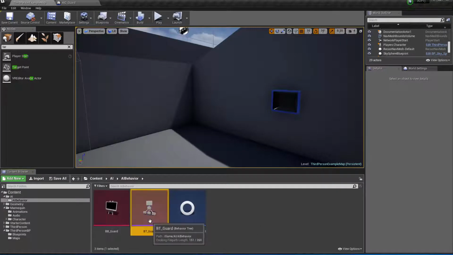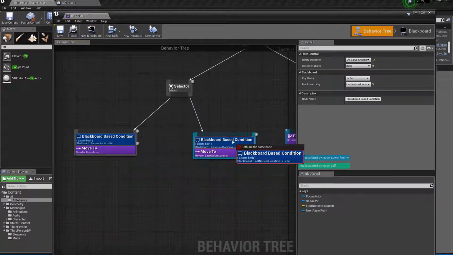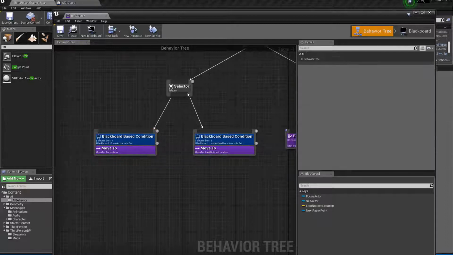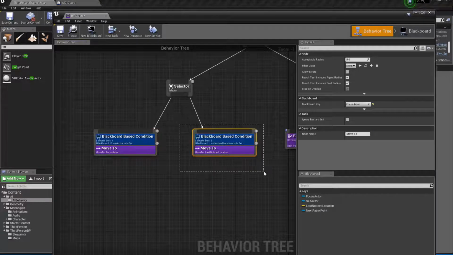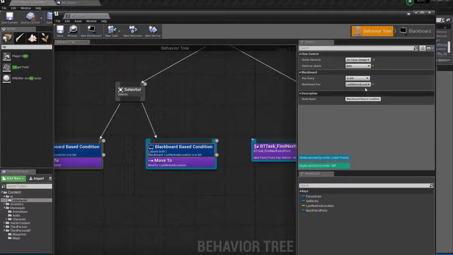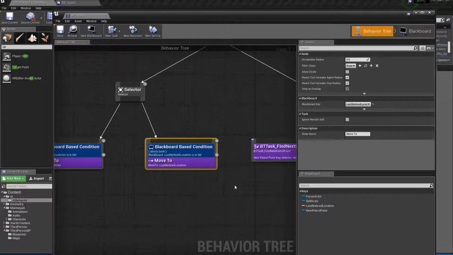Let's take a look at our behavior tree here. We have this logic which will be like, if the AI sees us, the AI will definitely do this, right? If the AI lost sight of us, the AI will go to the last noticed location. But when the AI reaches there, the AI will just get stuck there, because the value never changes, and this will always be set. So this will always be true and never change. So the AI will be stuck there. The same goes for hearing, right? So we have to fix that.